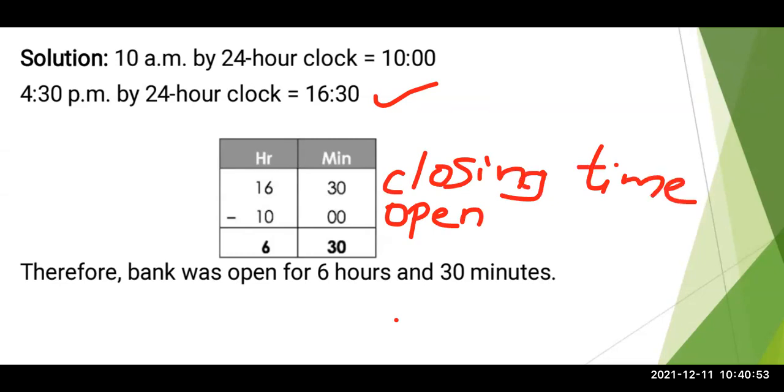The closing time was 16:30. When we talk about 12 hours, it will be 4:30, but we have to talk about 24 hours. That means it will convert into 16:30. And 10 in the morning will remain 10 only, in 24 hours or in 12 hours. So this is the open time. Now we have to subtract the open time from the closing time.